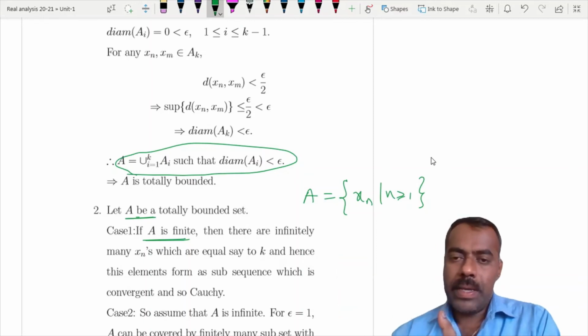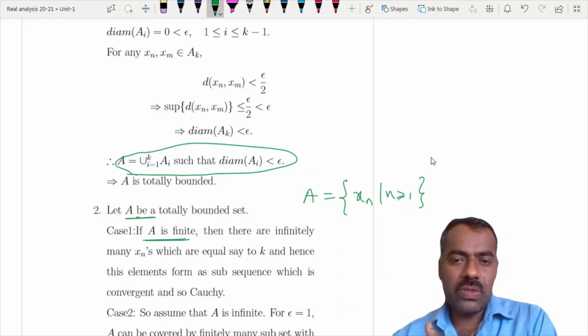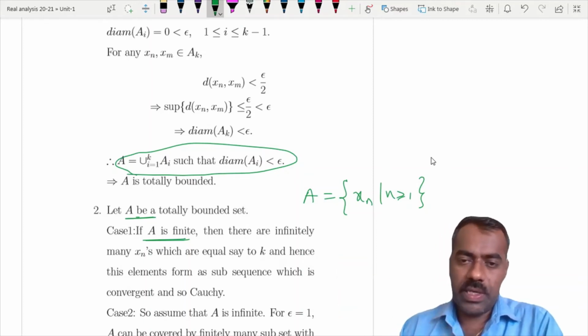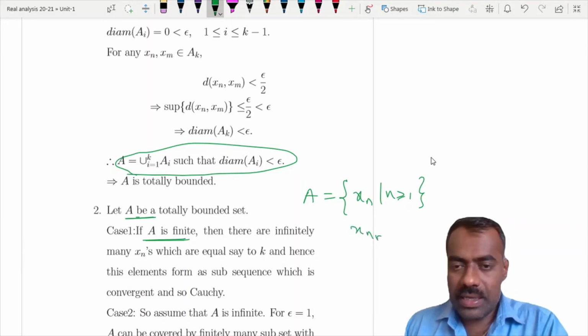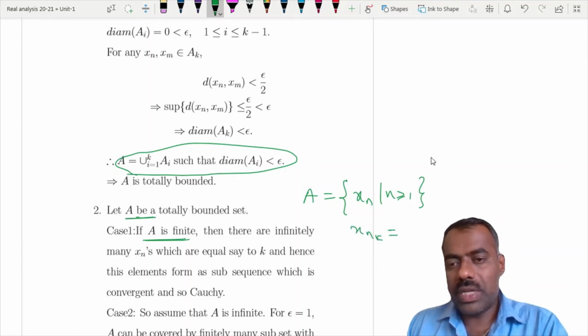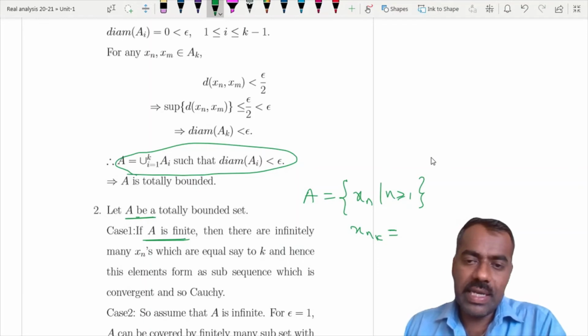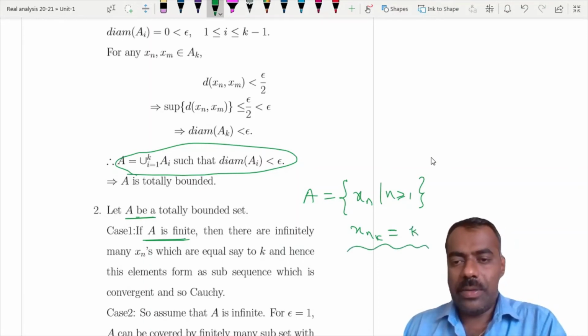Then you will have infinitely many values of xn which are equal, otherwise it would become an infinite set. So you can call it some constant k, for infinitely many values.